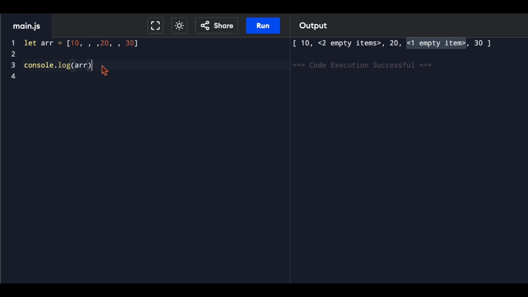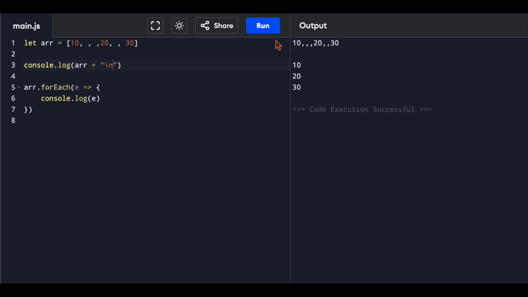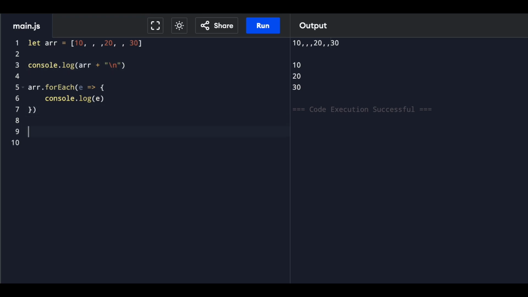Till here, everything was normal, and now the conjuring begins. Let's try to log the elements of our array using a forEach loop. The forEach loop simply iterates over all the elements in the array, and we can print it easily using console.log. Let's add a new line to separate out these outputs. Now, we can see that JavaScript has ignored the empty items of the array. It has simply treated the empty values as if they don't exist, and it has just logged the values which are not empty.